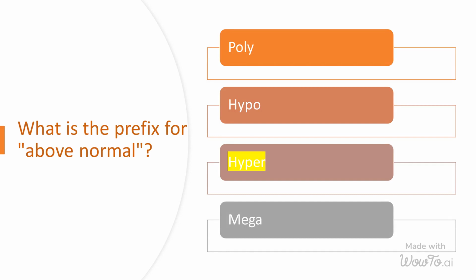It is commonly used in medical terminology to describe conditions or symptoms that are characterized by an increased or exaggerated response. For instance, hyperactivity refers to an abnormally high level of activity, while hyperthyroidism refers to an overactive thyroid gland. Overall, the prefix hyper in medical terms indicates an intensity or abundance beyond normal levels.